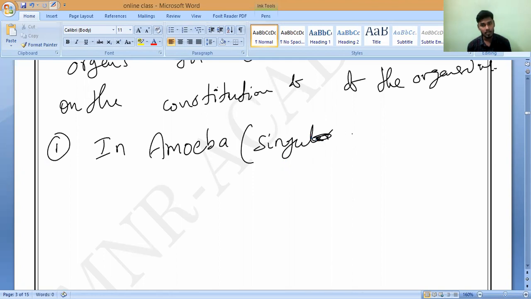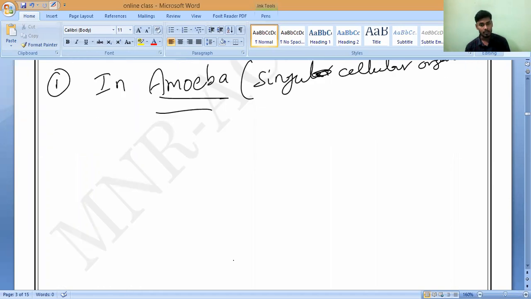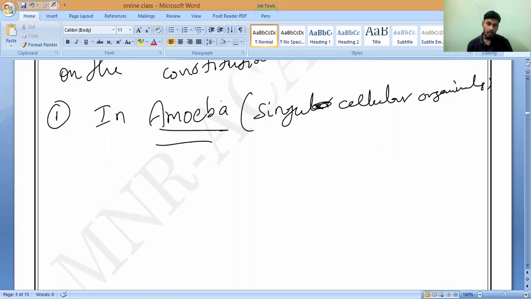Single cellular organisms, or animals we can say. In this amoeba, the exchange of waste products, whether gaseous waste or solid waste, the waste material like carbon dioxide is removed by a process called what? You may remember, osmosis, diffusion, like that. What is the process involved here in amoeba? Diffusion, sir. Diffusion. That is what you have to remember.